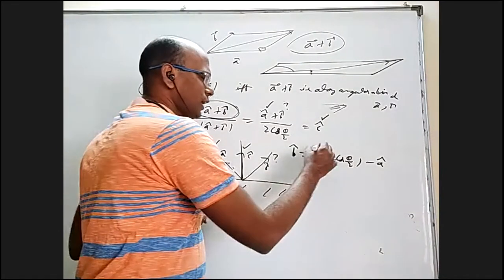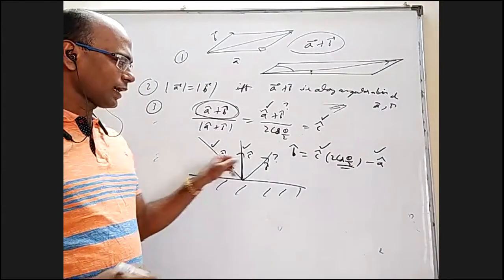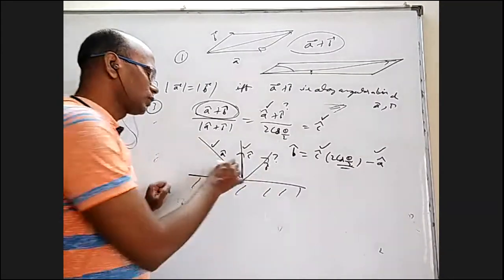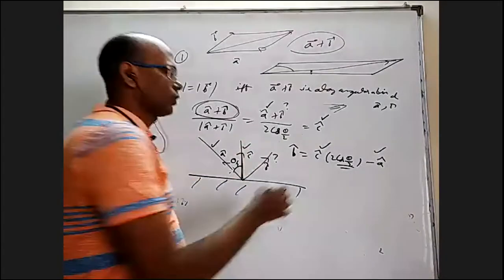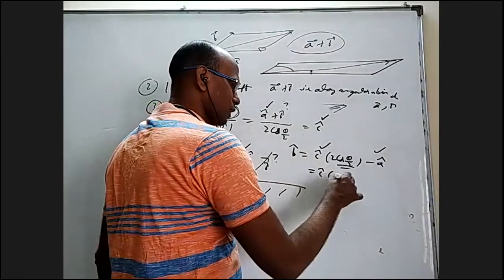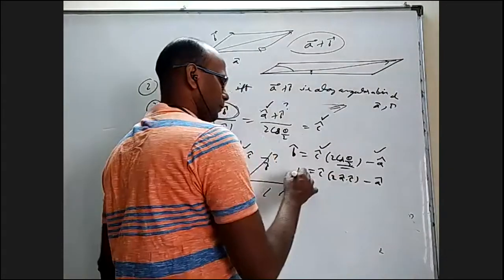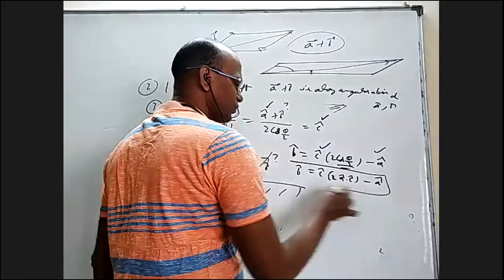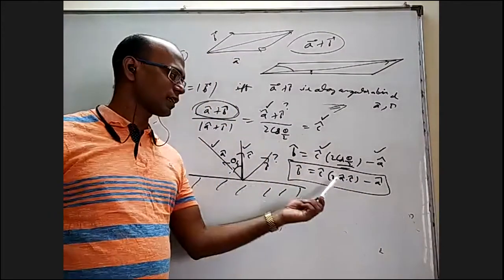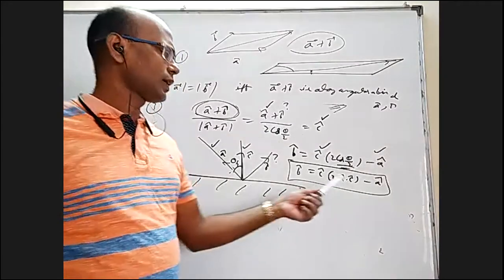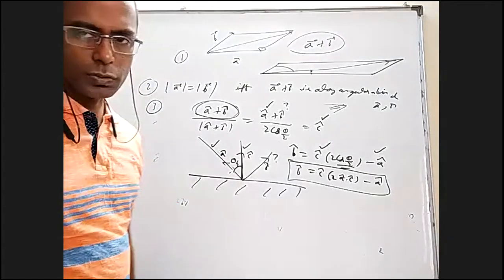But one may ask, okay, I know C cap, I know A cap. How will you find cos theta by 2? Theta may be the angle between A and B, but theta by 2 is actually the angle between A and C only. So I can take that dot product. So C cap is 2 times A cap dot C cap minus A cap. So if we use this formula, then A cap is the incident ray unit vector, and C cap is the normal, then you will get B cap. Is that okay?